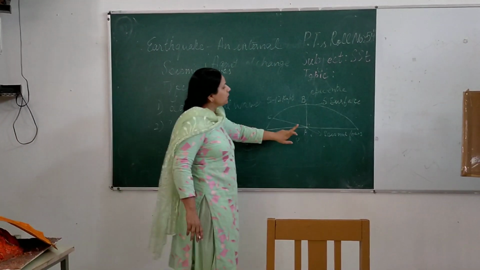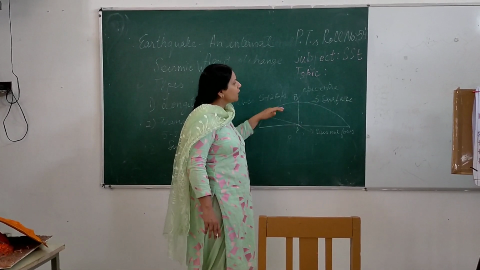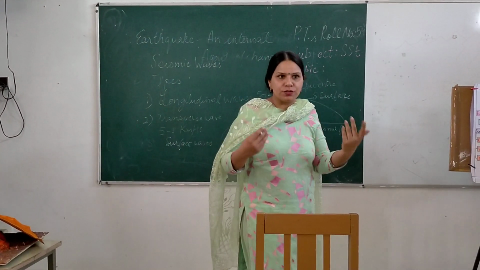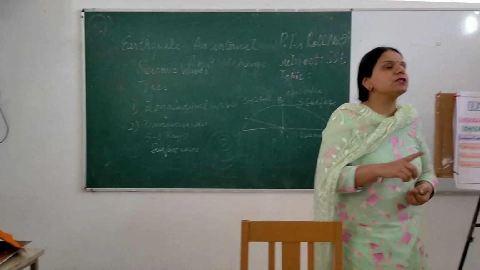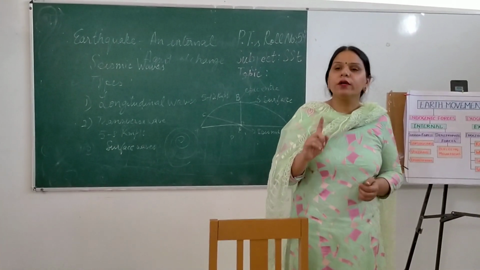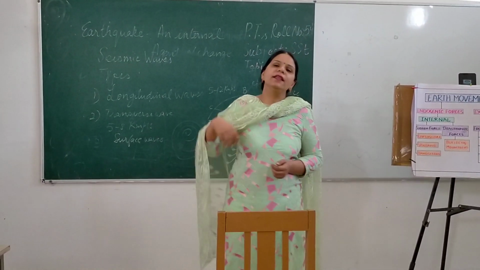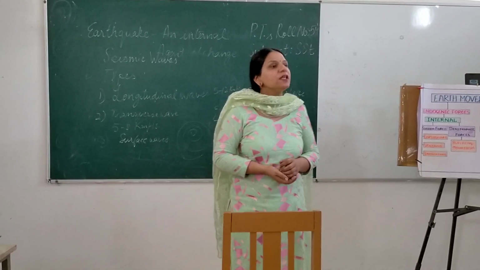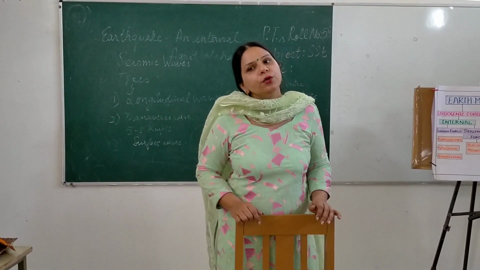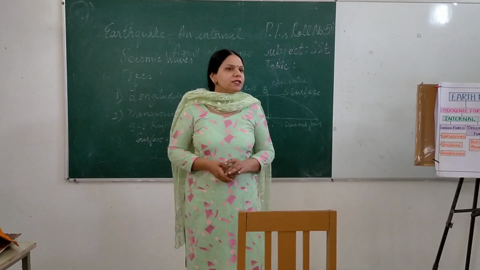When the longitudinal waves and the transverse waves reach the surface of the earth, they spread in all directions. When they spread in all directions, they are called the surface waves. These are the waves which are responsible for causing maximum destruction during an earthquake. So these were the three types of waves which we have studied.